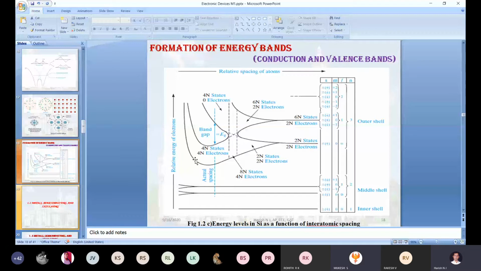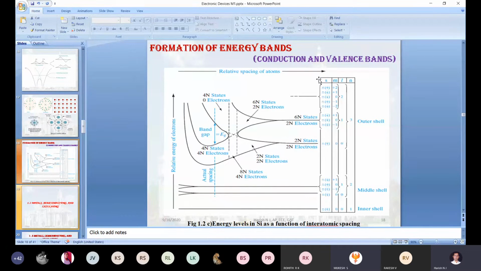Before defining what is a metal, an insulator, and a semiconductor, we state one common definition. Initially at 0 Kelvin, the valence band is full of electrons and the conduction band is empty. Electrons entering the conduction band help us conduct current. This information used in those definitions comes from this diagram. Based on this concept, we now move to define a metal, semiconductor, and insulator with respect to the energy band.